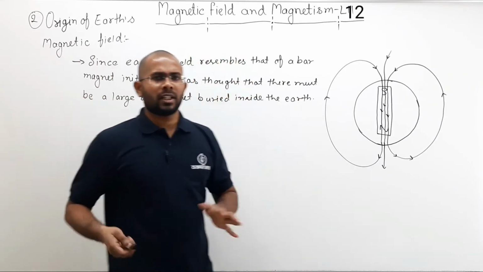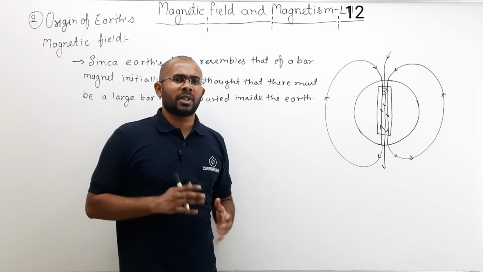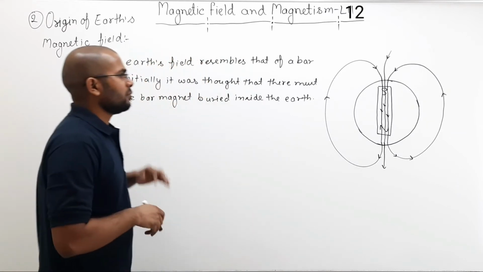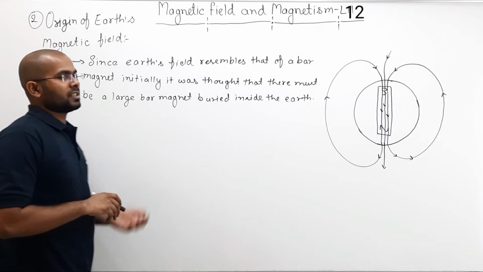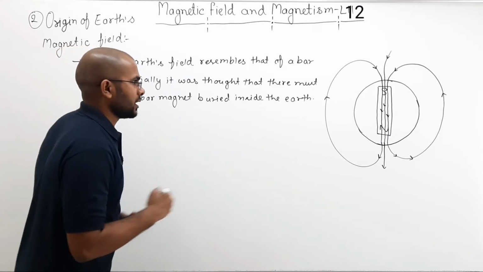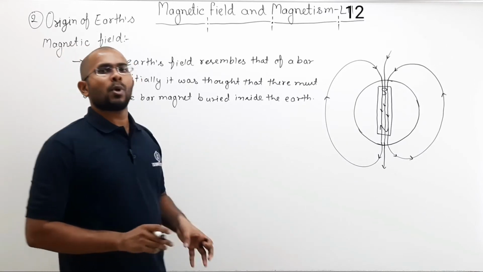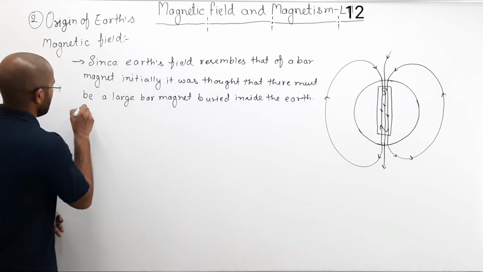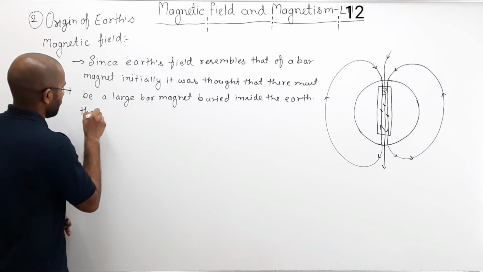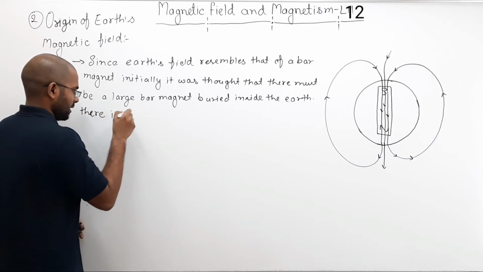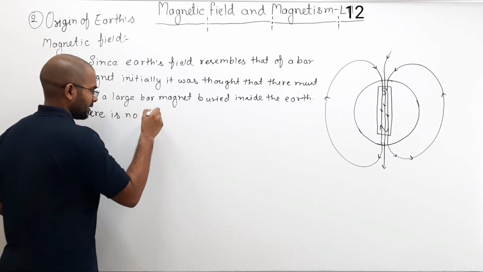So people thought that okay, there must be a bar magnet buried inside, which is obviously not the reason why there is a magnetic field, because there is no evidence found to support this theory.